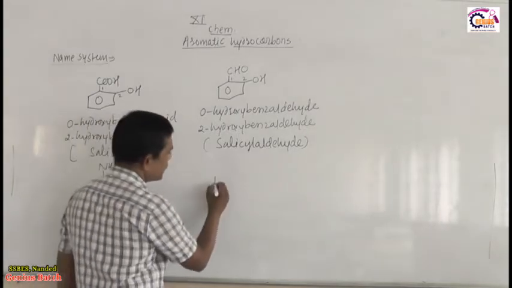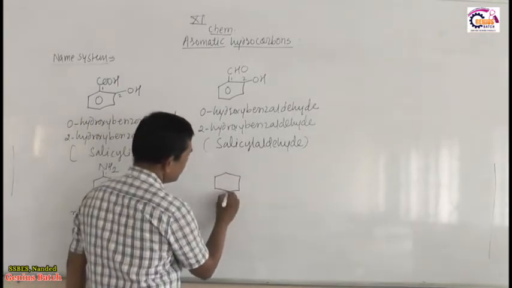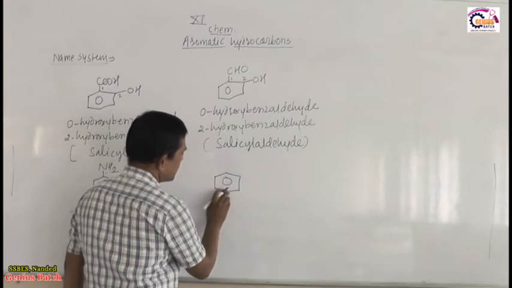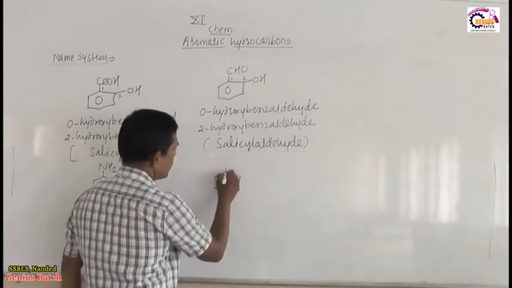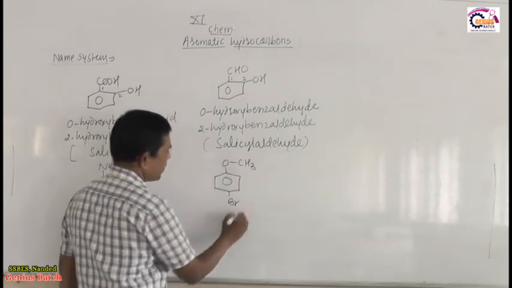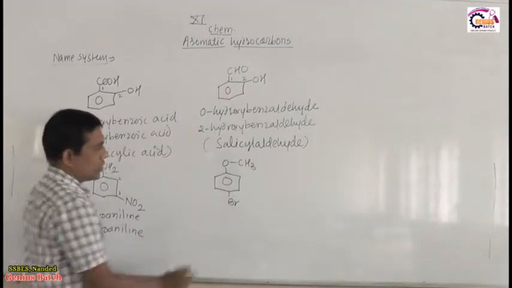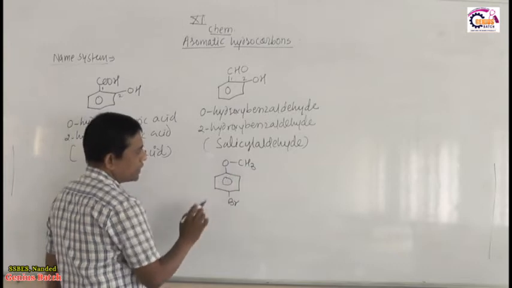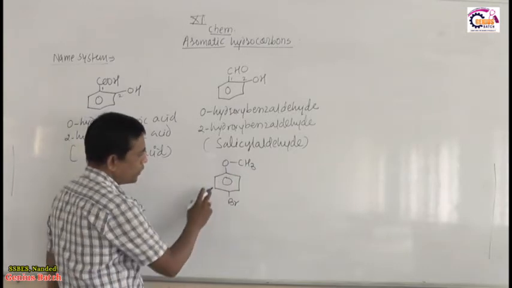Then we focus on the next example, this one. OCH3 with benzene is called anisole, a special name I already told you.